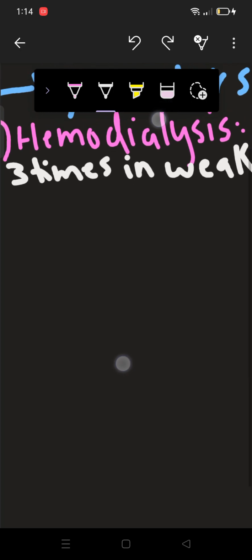So hemodialysis is a very expensive process and we have to do it 3 times a week. So here I am writing that as well. We have to perform this hemodialysis 3 times in a week. Hemodialysis is a type of dialysis. Wait, let me write dialysis here first.